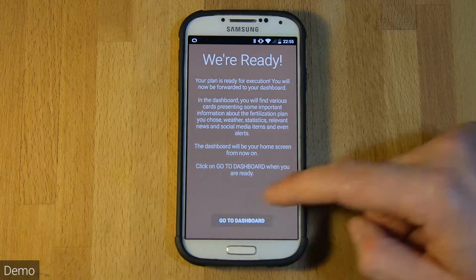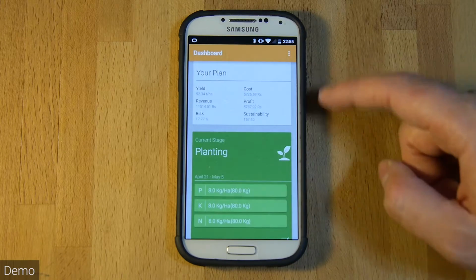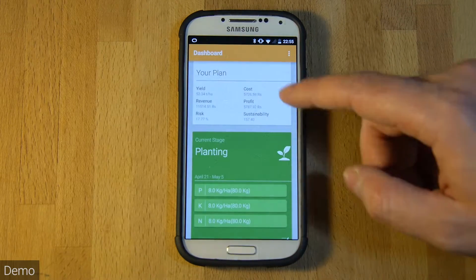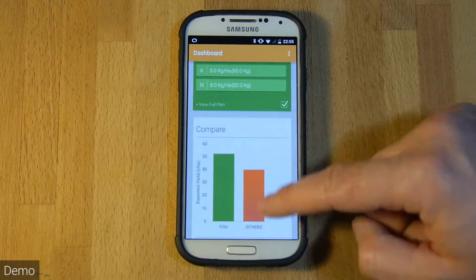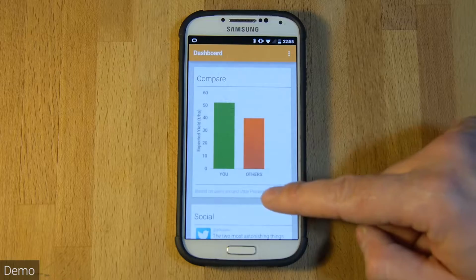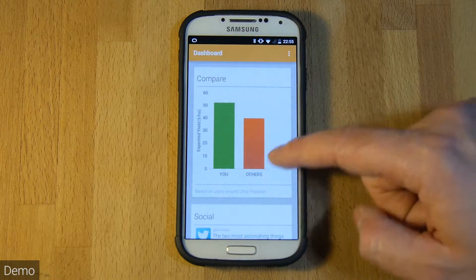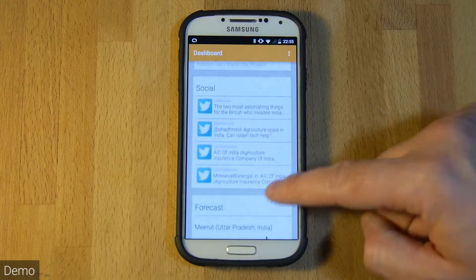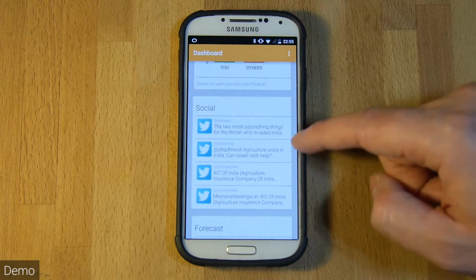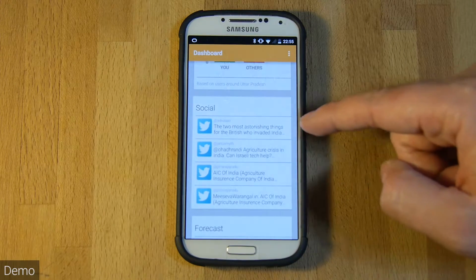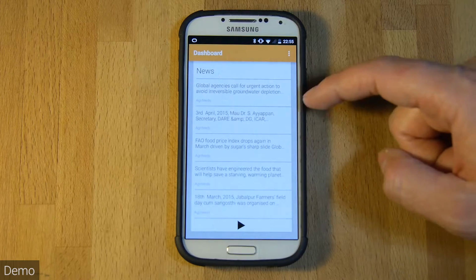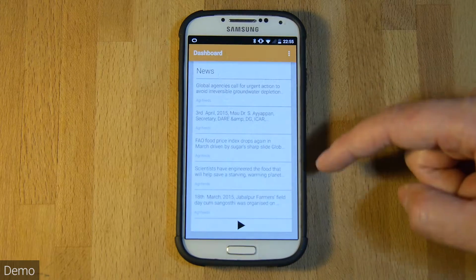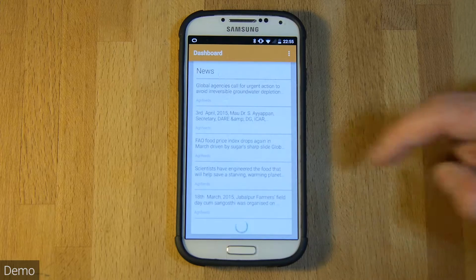And finally, the dashboard, which will be my home screen from now on. Can always see the predicted performance for this season, see the current fertilization step, compare myself to other users around, in this case, Uttar Pradesh in India. See some social media items that are related to agriculture and are location relevant, get the weather forecast, and also read or listen to some news items that are both related to agriculture and relevant to my location.